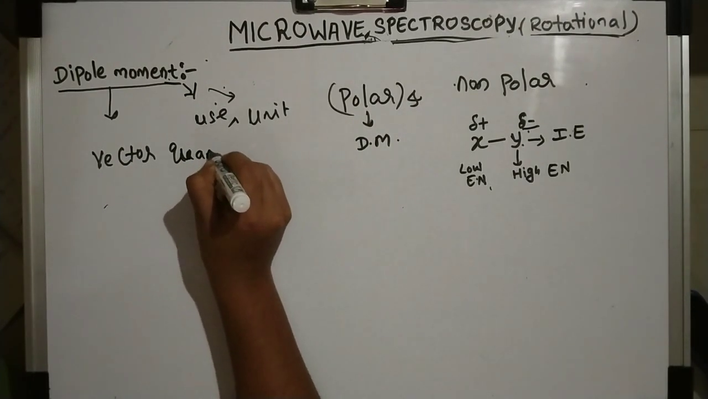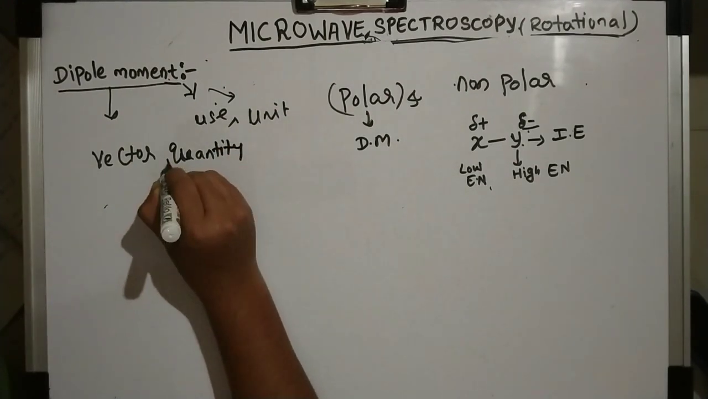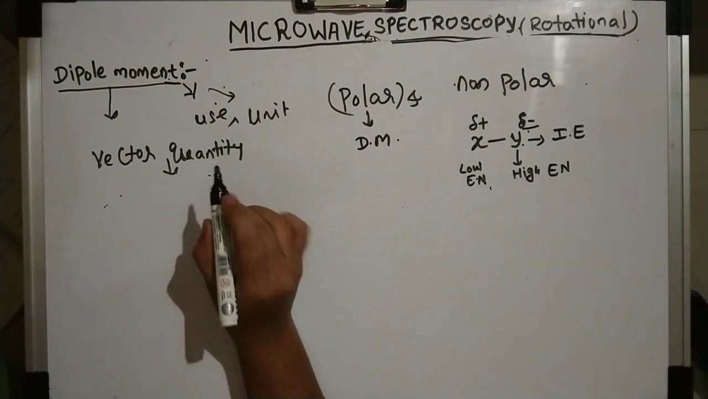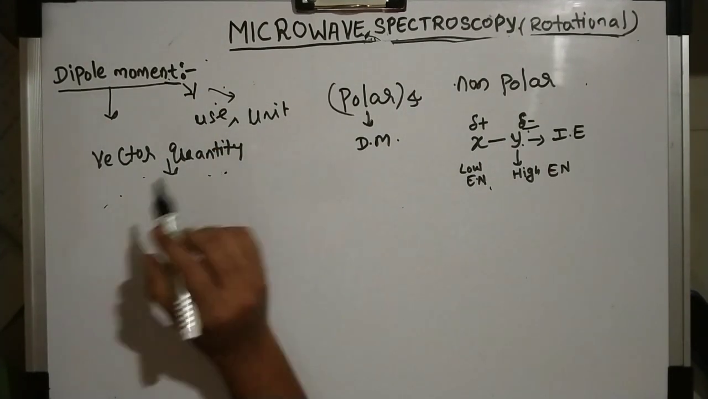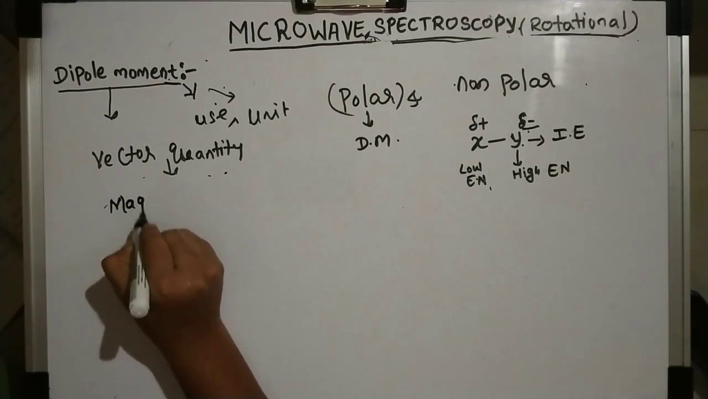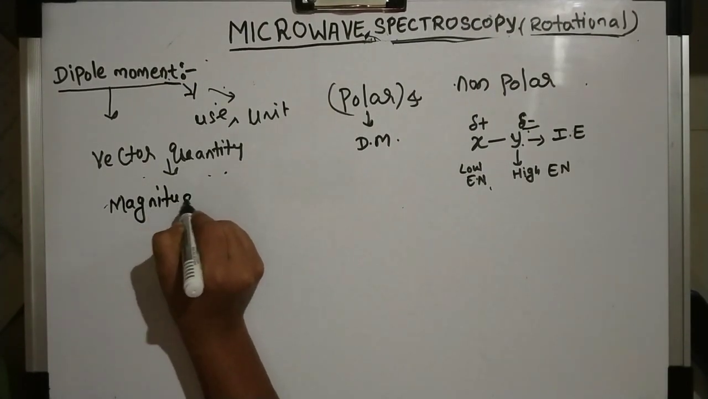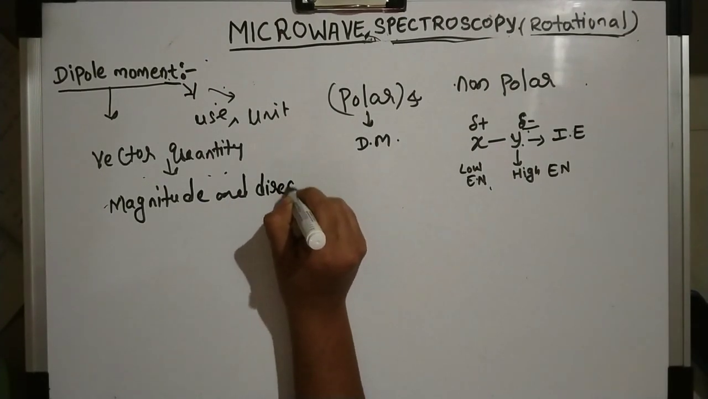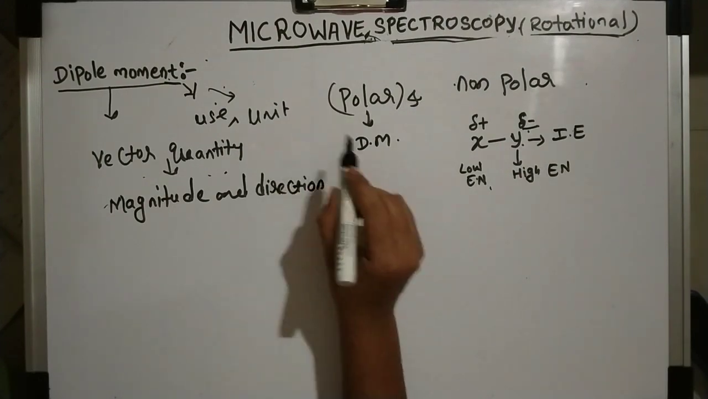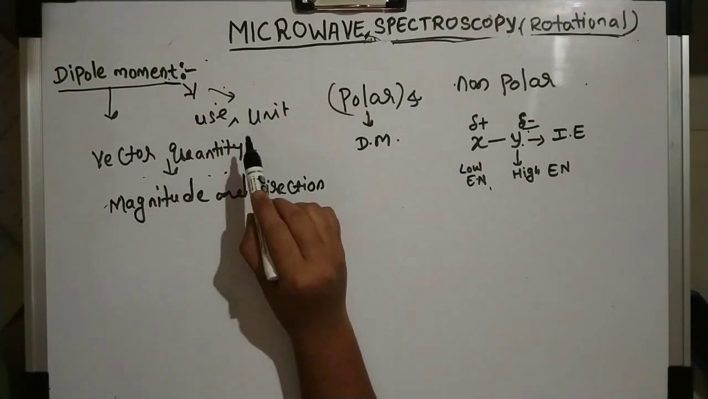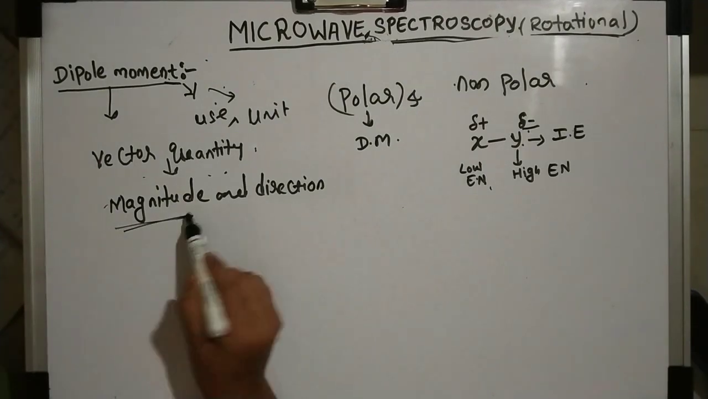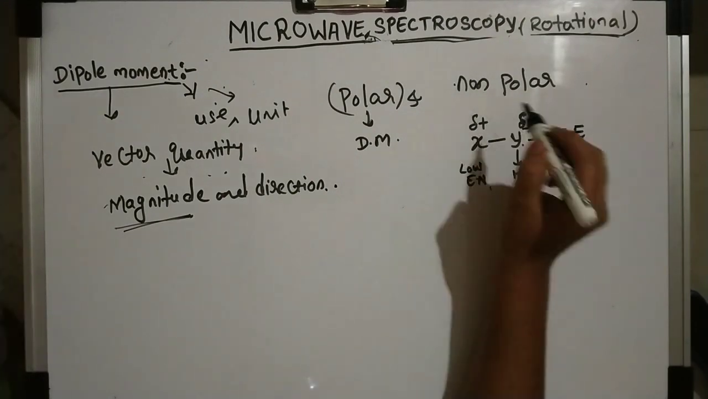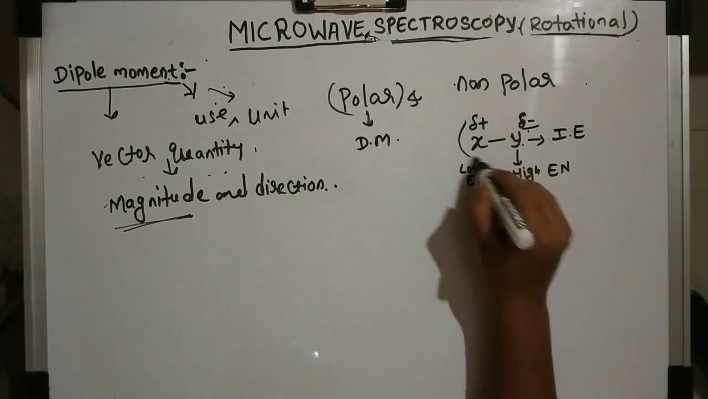Vector quantity means that not only the magnitude but also the direction matters. Dipole moment is a vector quantity. In a vector quantity, not only the magnitude but direction also matters. So we were discussing this example.